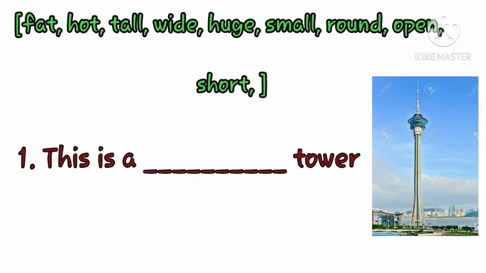Number one question is this, T-H-I-S, this, is, I-S, is, a dash tower, T-O-W-E-R. There is a picture beside the tower, see the picture. Think, how could it be? Is it tall or is it short? Then find the word from the box and write it down.